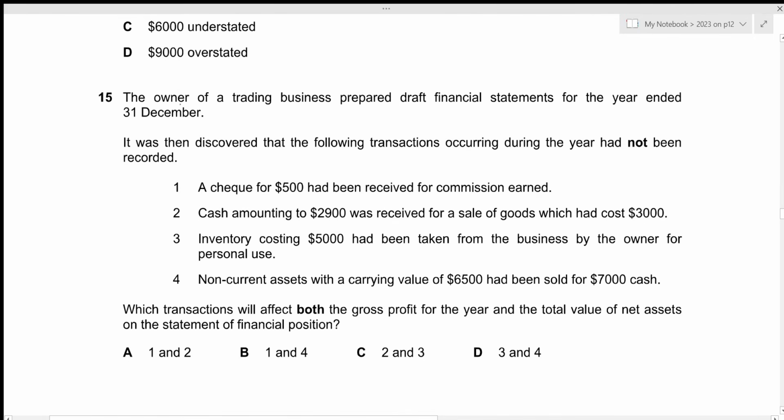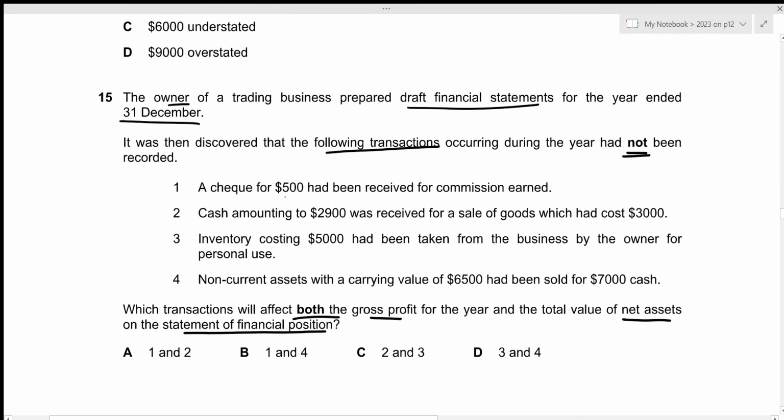Now for question number 15, the owner of a trading business prepared draft financial statements for the year ended 31st December. It was then discovered that the following transactions occurring during the year had not been recorded. Which transactions will affect both the gross profit for the year and the total value of net assets on the statement of financial position?